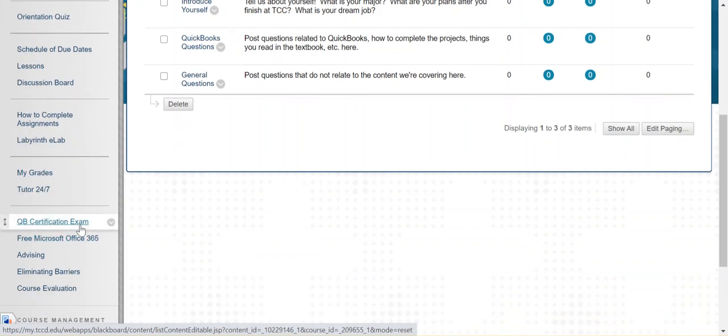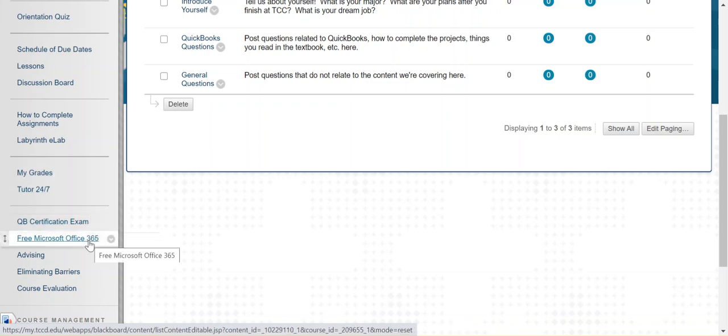The QuickBooks certification exam is not a requirement of the course, but at the end of the course, you will be eligible, you will be ready to take the QuickBooks certification exam. And so if you wanted more information about that, I've got some more information there.